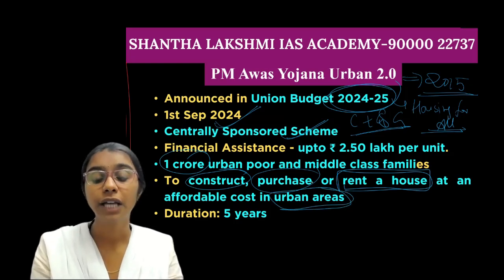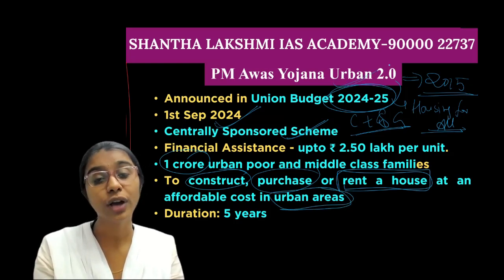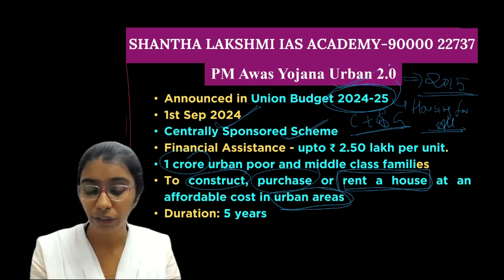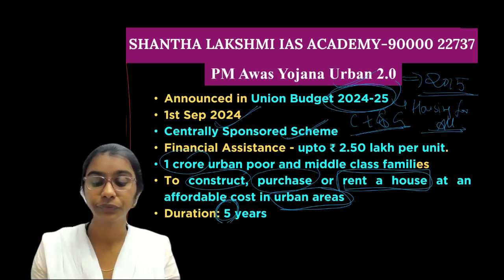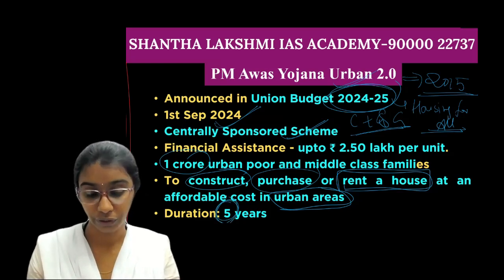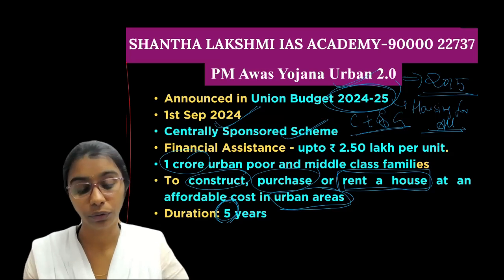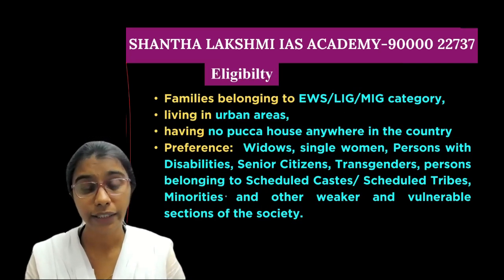We also have the Pradhan Mantri Awas Yojana Gramin. Its duration is 5 years starting from 2024.